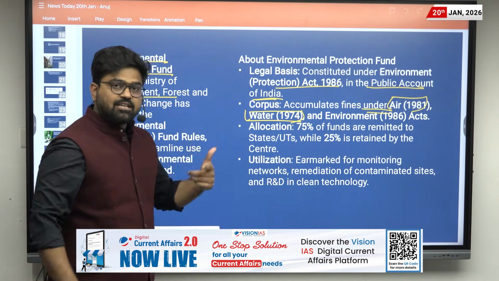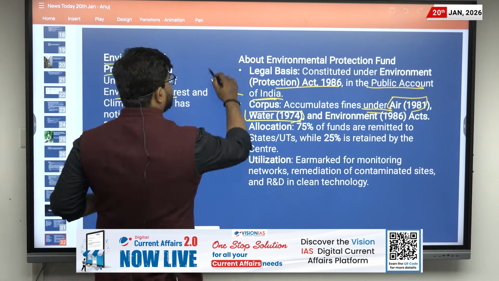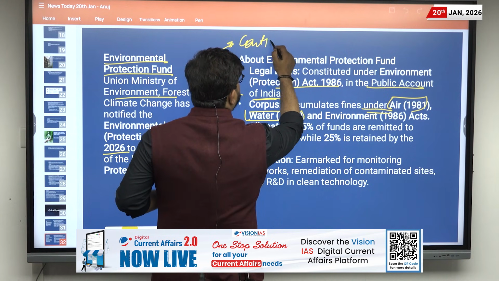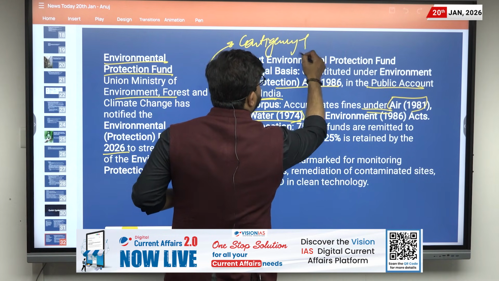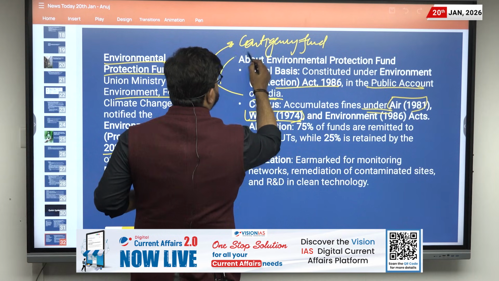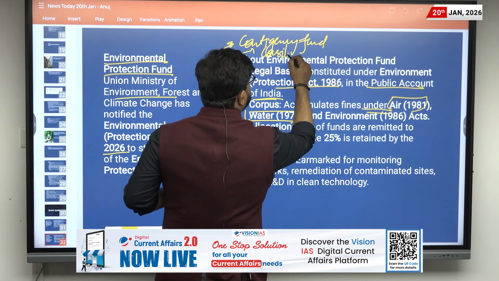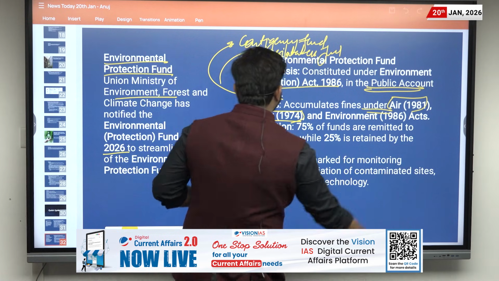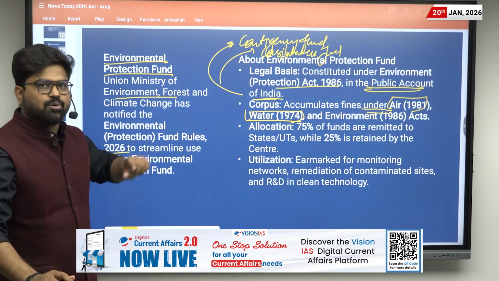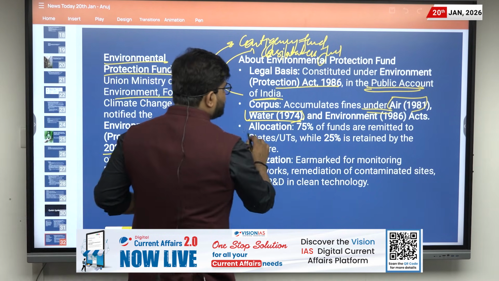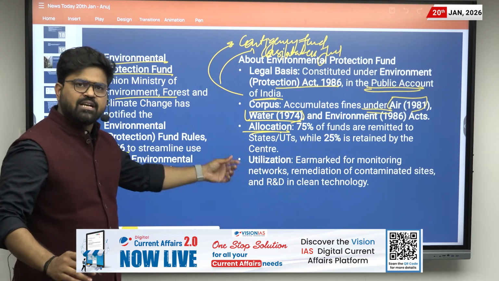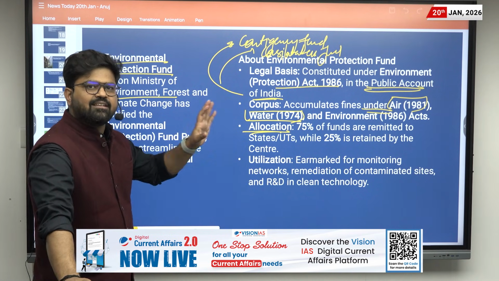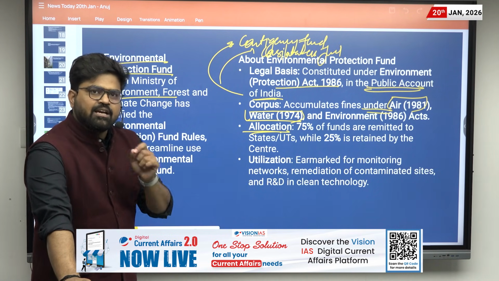There are two other accounts as well, such as the contingency fund and the consolidated fund. But these amounts go to the public account of India. This is very important. Then what is the allocation like? 75% of the fund goes to the states and the remaining 25% is with the center.